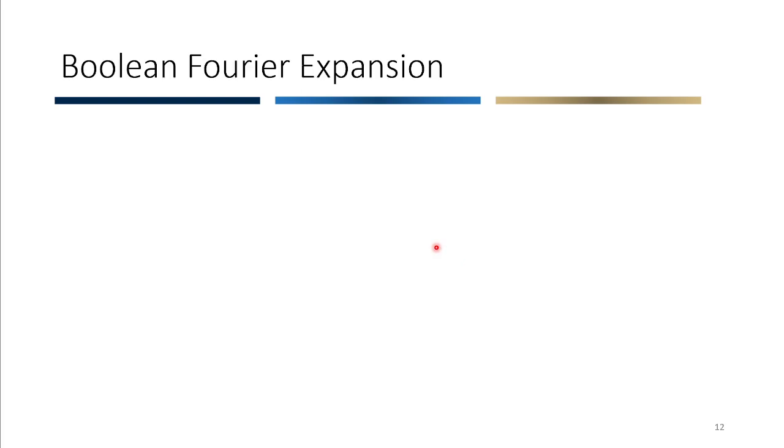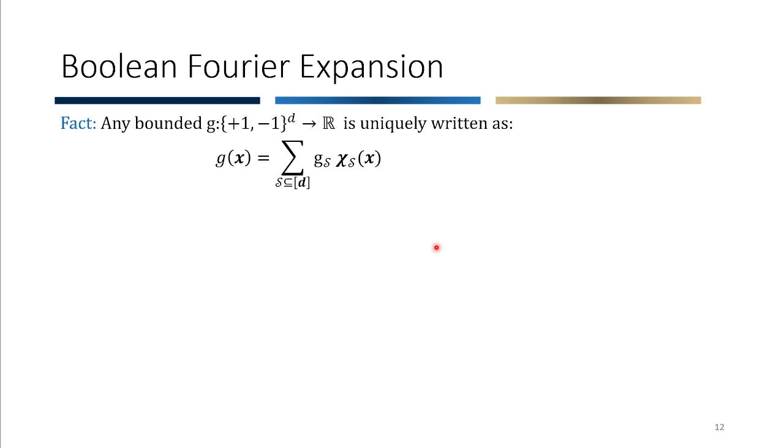The Boolean Fourier expansion is defined as follows. So we know that any bounded function on the Boolean cube, here plus minus 1, so obviously here I'm using minus 1 instead of 0. Any such function g is uniquely decomposed as this expression, where S ranges over all subsets of the d coordinates. g_S's are the Fourier coefficients.